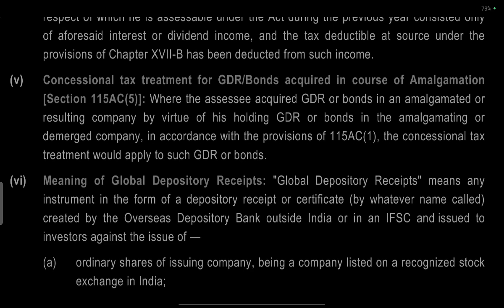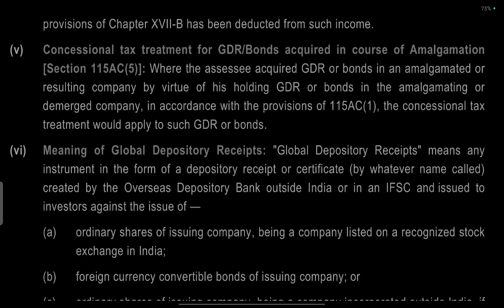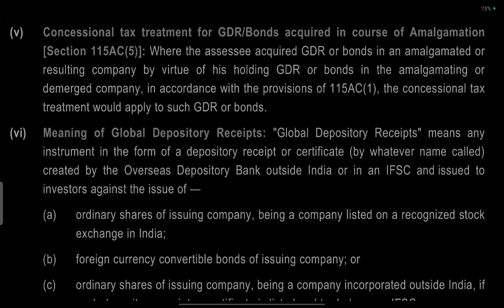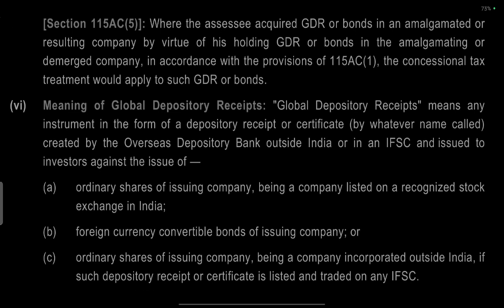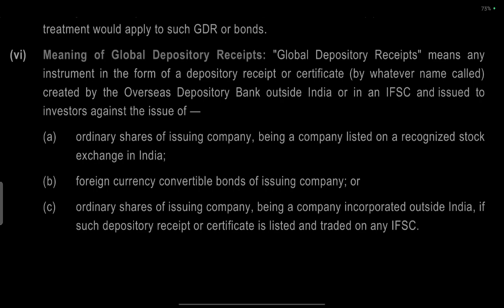When an assessee acquires a global depository receipt or a bond in an amalgamated or resulting company by virtue of holding global depository receipts or bonds in the amalgamating or demerged company in accordance with the provisions of 115AC clause 1, the concessional tax treatment would apply in case of such GDR amounts. Meaning of global depository receipt.